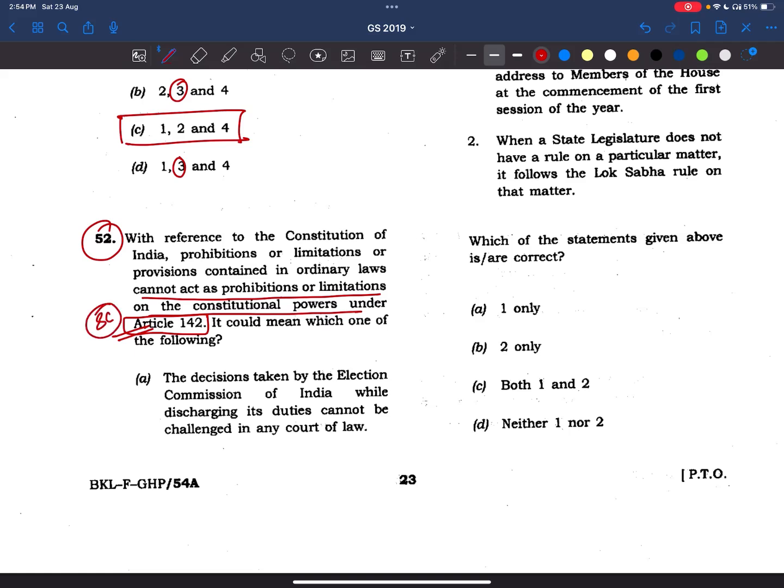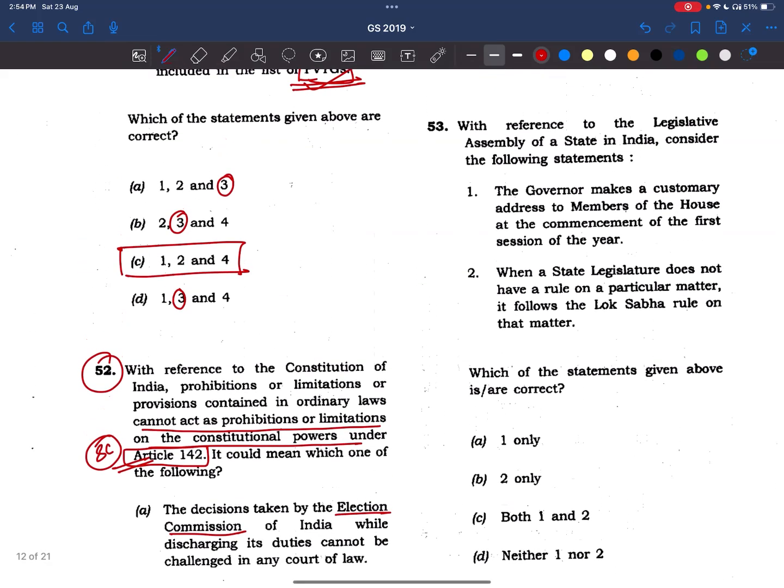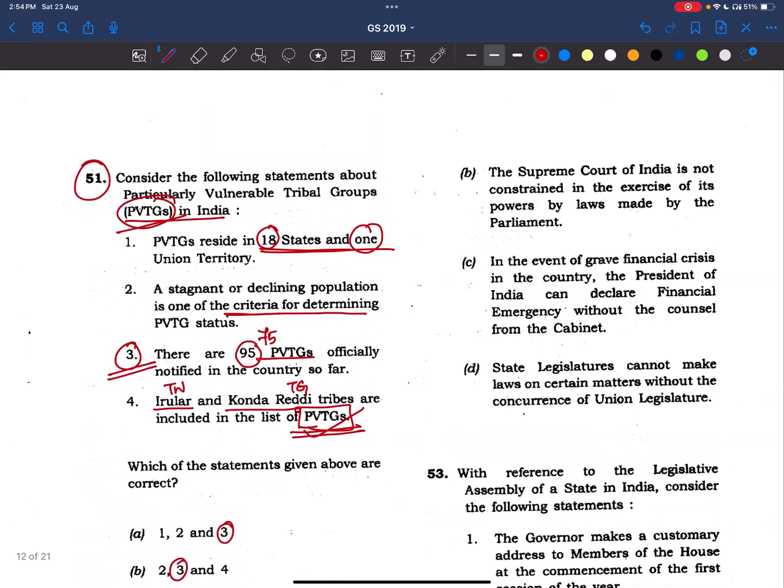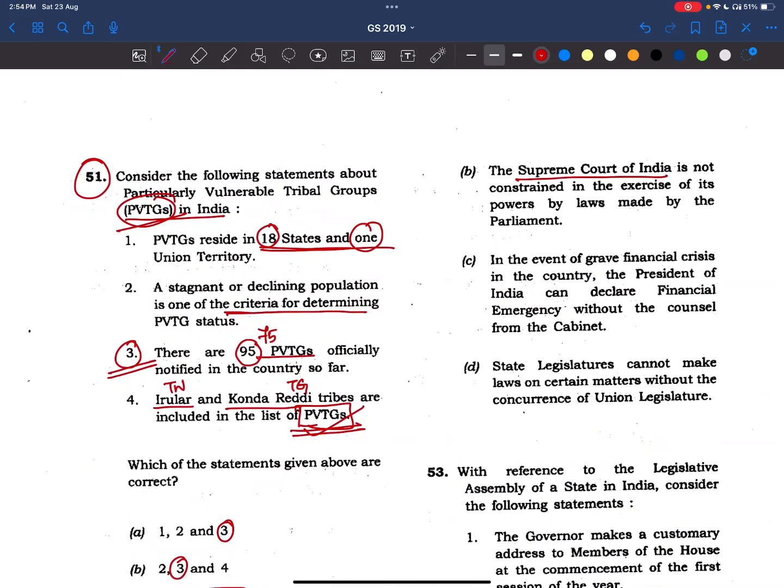Now see the options. The decisions taken by the Election Commission. These articles will be somewhere in the 300s; roughly I'm telling, 324 is the article related to the Election Commission, and here he is giving 142. Let's see the other statements. Supreme Court of India, keep this aside. Now he is asking about the President. The executive chapter will not be greater than Article 142; it is somewhere in the 70s only, just in a rough manner I'm telling.